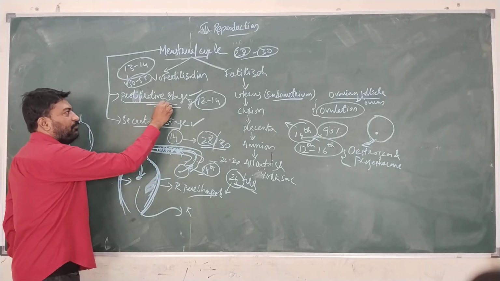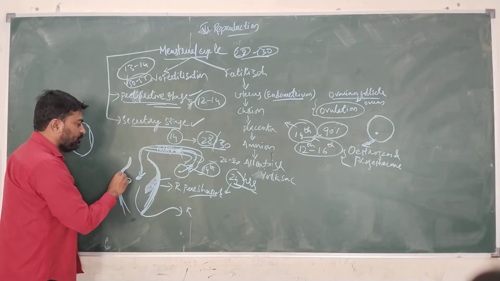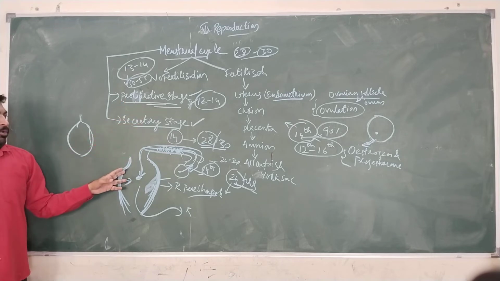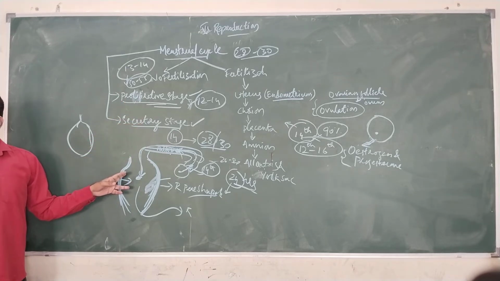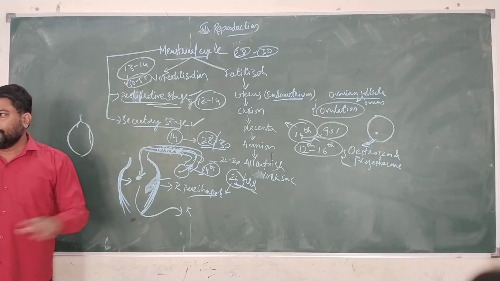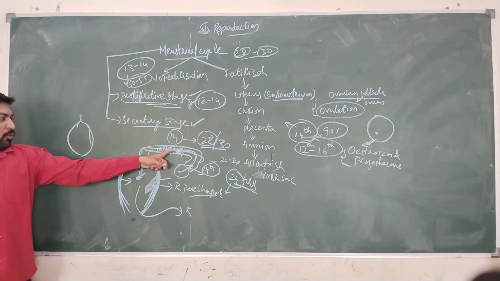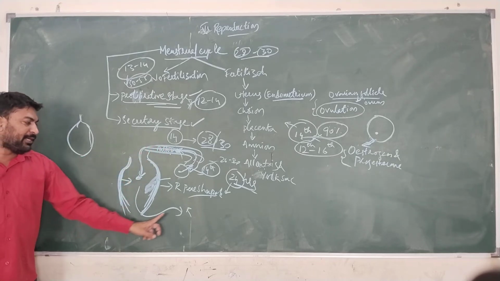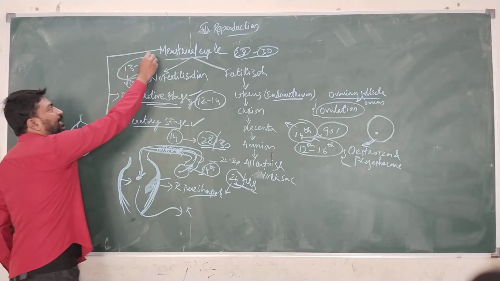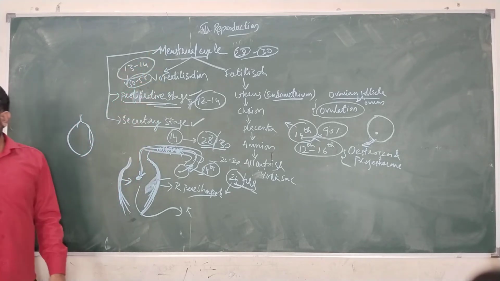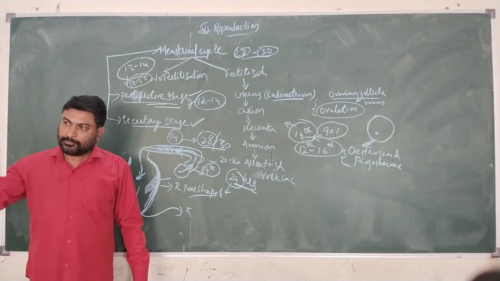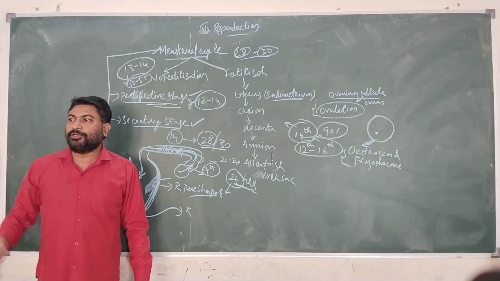During the proliferative stage, what happens? The endometrium, that is the walls of the uterus, gets thickened and develops. The endometrium waits for the growing embryo to reach. Since the fertilization process has not taken place, this endometrium gets detached from the walls of the uterus, and along with the degenerated ovum and some amount of blood, it comes out of the mother. That is called the secretory phase, with which the menstrual cycle ceases, and again it continues its cycle from the first day.